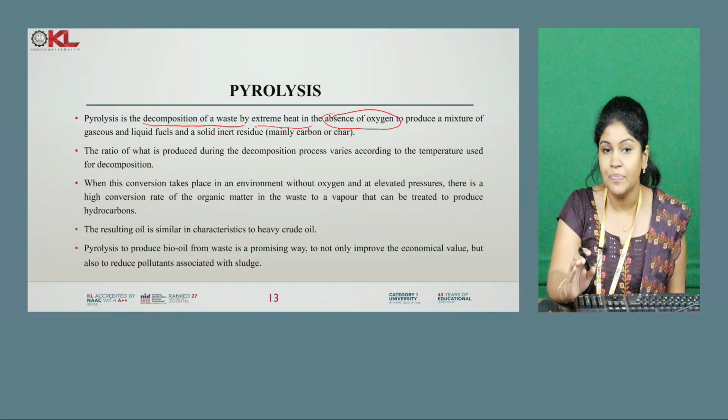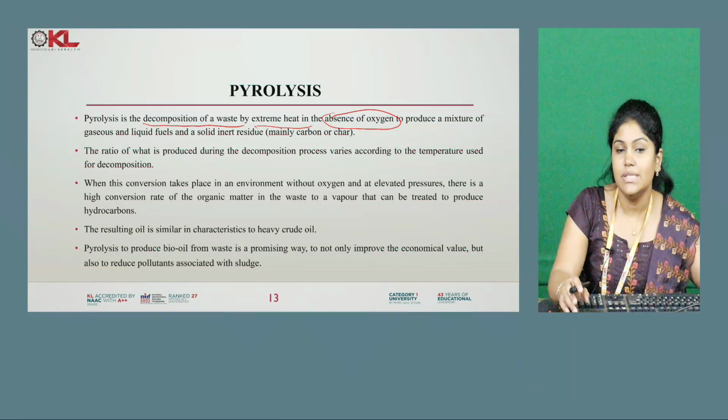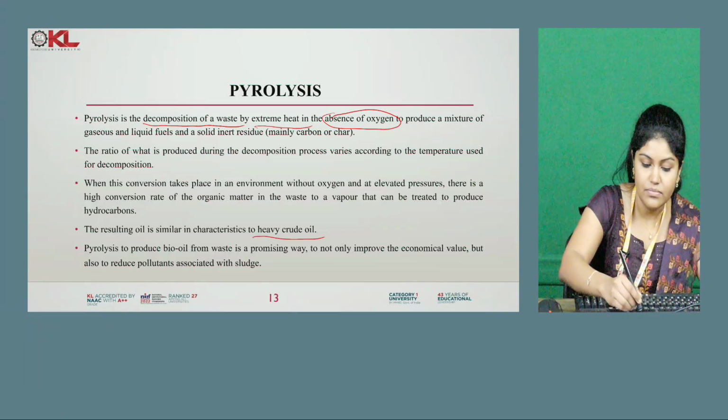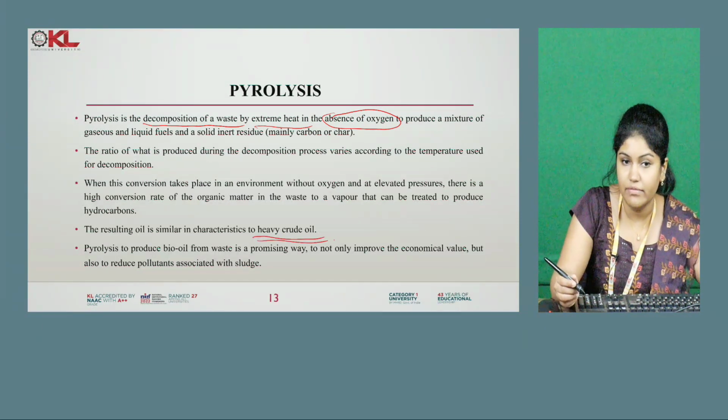The waste will be highly converted into vapor, and that vapor can be treated to produce a hydrocarbon. Other than this, this will result in oil. The resulting oil is similar in characteristic to heavy crude oil. So we will get a byproduct of heavy crude oil.